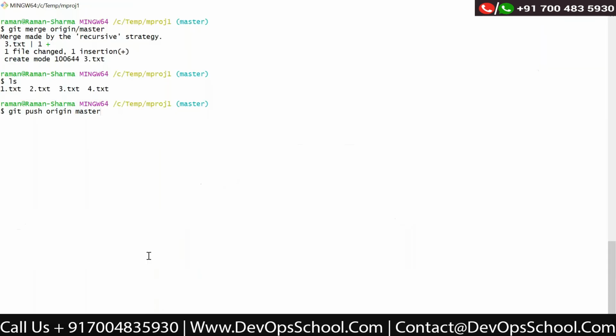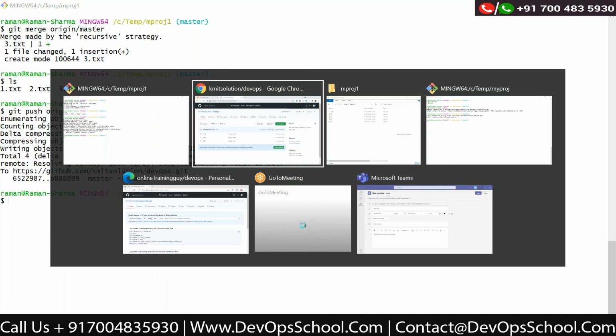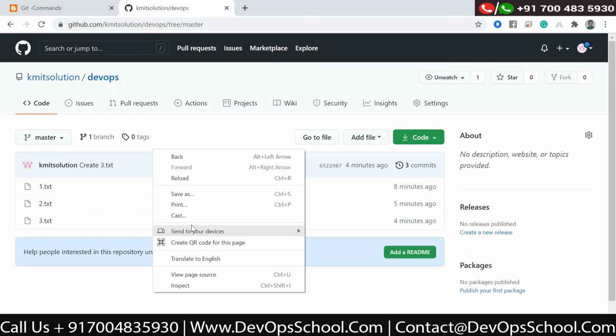So if I say git push origin master, now there is no rejection error because it is pushed. If I go here and reload this page, now my files are in sync with the remote repository. So 1.txt, 2.txt, 3 and 4.txt, all files are here.